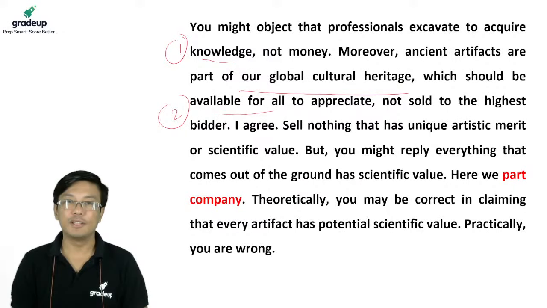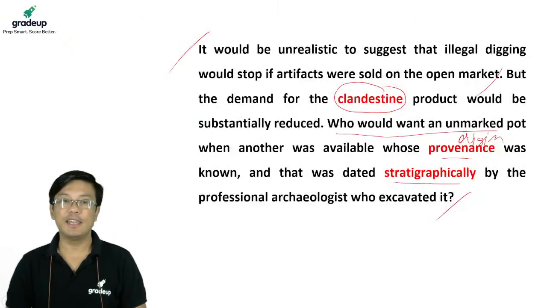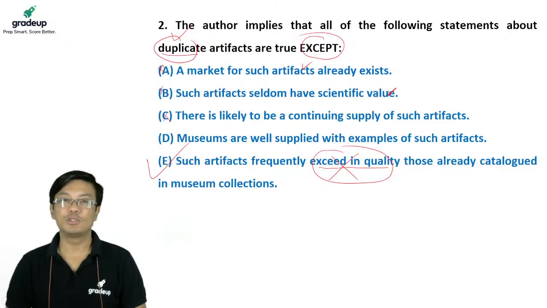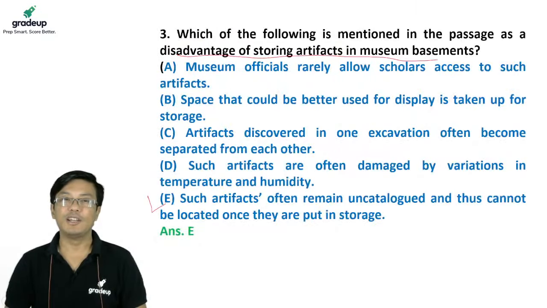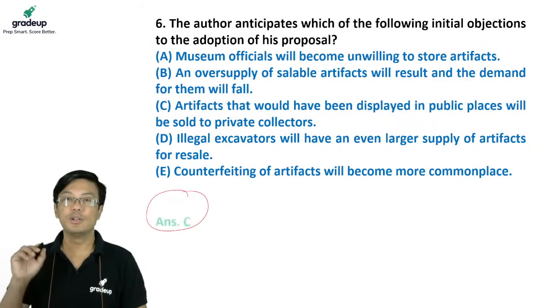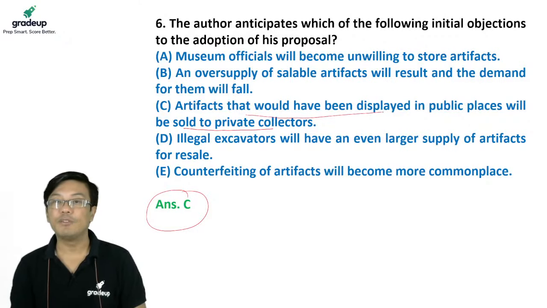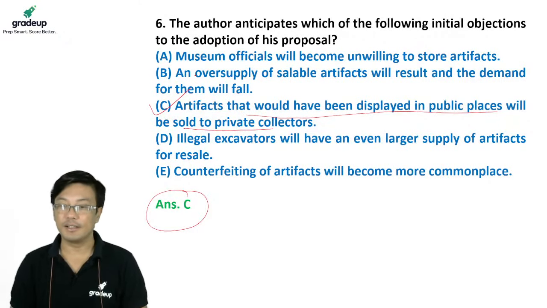So in a way, if you notice, these are the two objections. What are the two objections? Number one is that the archaeologists' aim is not money, it is knowledge. And the second is that whatever is found, whatever has scientific value, should not be available to the highest bidder. It should be available for everyone to observe. So that is the second objection you find here. It will be sold to private collectors. It should be available to everybody. So this is what it is, in other words.